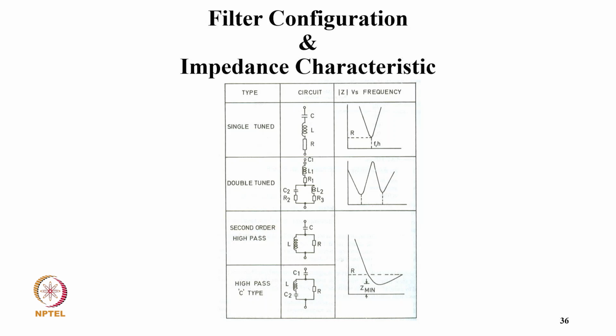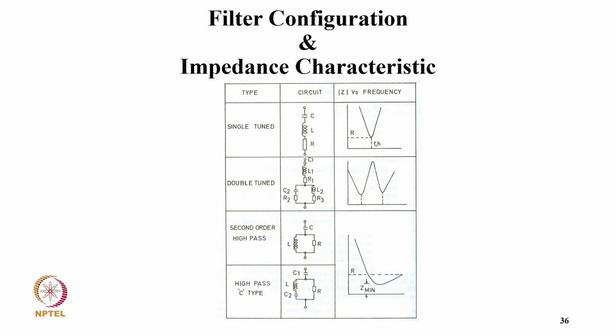Now coming to filter configuration and impedance characteristic, we have different passive filters here. The single tuned filter is typically a series RLC circuit, where R is typically the resistance of the inductor, and you can see that at the tuned frequency the impedance is only R, as L and C cancel out. Similarly for the double tuned filter, you have a circuit of RLC, then in parallel you have an inductor, then a capacitor and resistor. So you have two tuned frequencies, which means it can eliminate two harmonics. The single tuned can eliminate a single harmonic or suck the current of it.